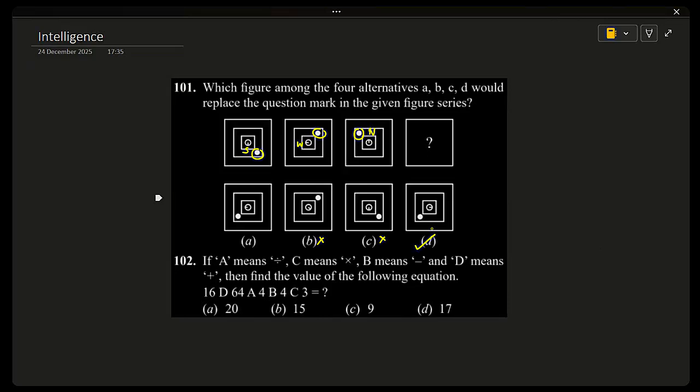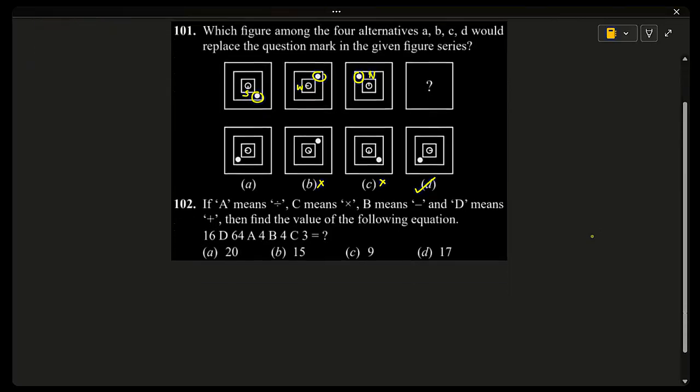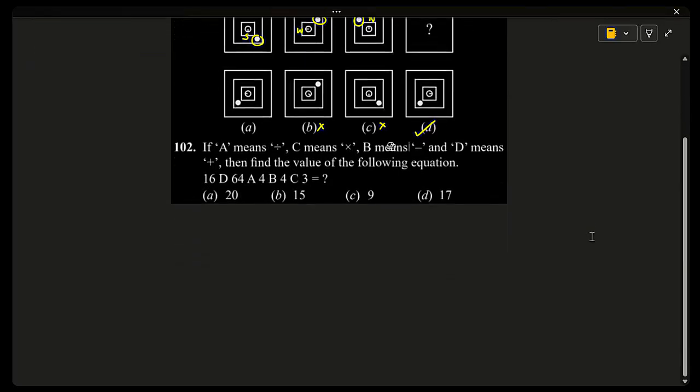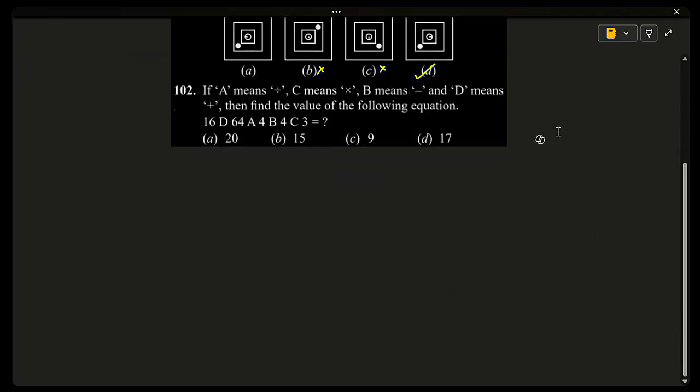One, two. If A means divide, C means into, B means minus, and D means plus, find the value of the following equation. Okay, now let us substitute. D means plus, A means divide, B means minus, C means into. First we will be doing this division, then we will be doing this multiplication.